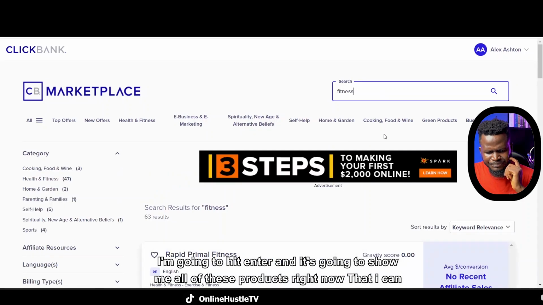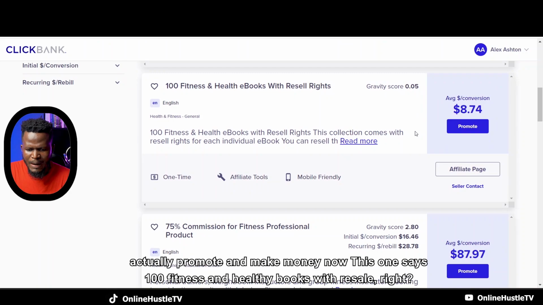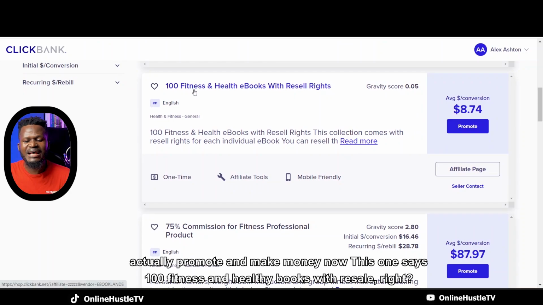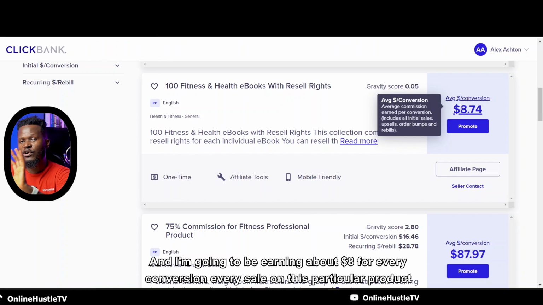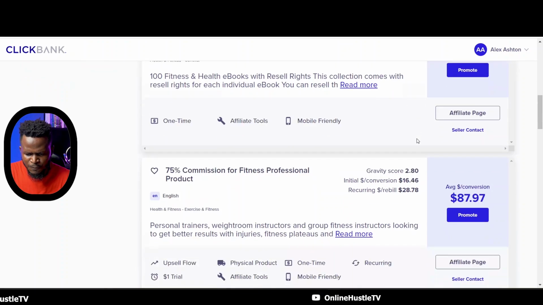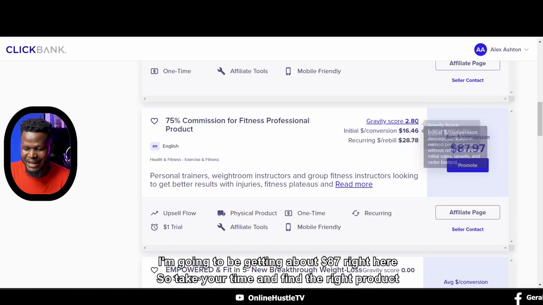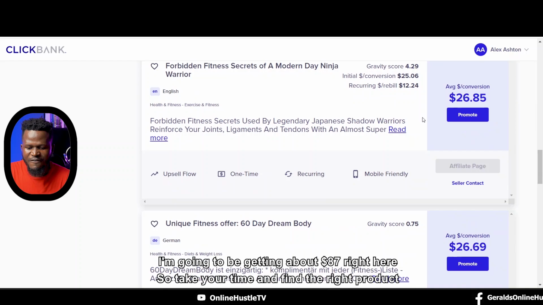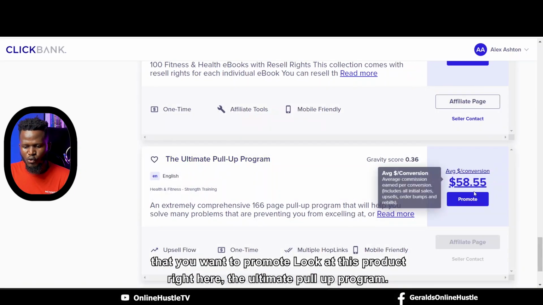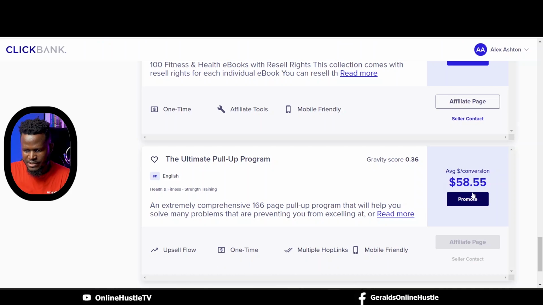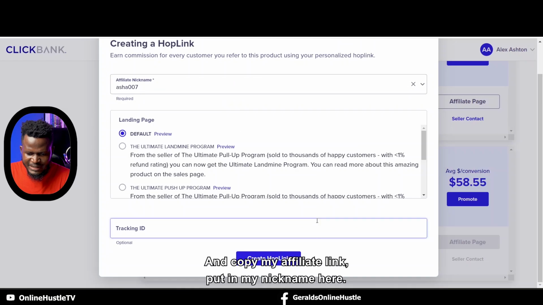I'm going to hit enter, and it's going to show me all of these products right now that I can actually promote and make money. Now, this one says 100 fitness and health ebooks with resale, right? And I'm going to be earning about $8 for every conversion, every sale on this particular product. Now, this one, 75% for fitness professional, I'm going to be getting about $87 right here. So take your time and find the right product that you want to promote. Look at this product right here, the ultimate pull-up program. Let's say I want to actually promote this, for instance. So I'm going to come here and hit promote, right? And copy my affiliate link, put in my nickname here.